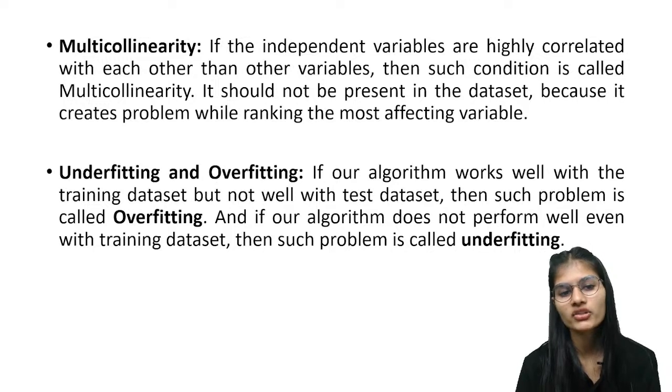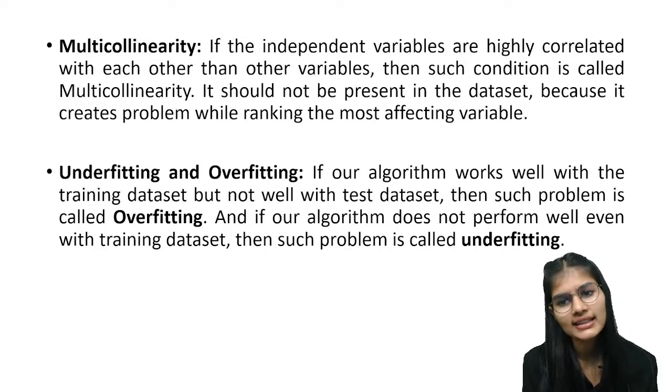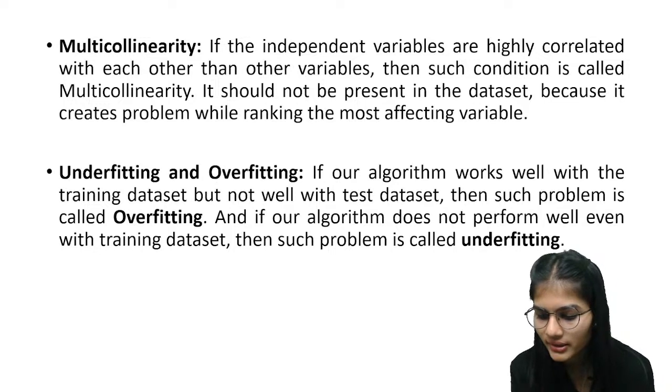And when I was training the data, the algorithm which I chose for training my data set didn't work well with my training data set and neither with my test data. There we say it is an underfitting problem. So let's say I took that BMI example and used a few rows from the BMI. In case the algorithm didn't perform well for my training data and also my testing data, that is my underfitting condition. Okay, clear with that, Rugeek?